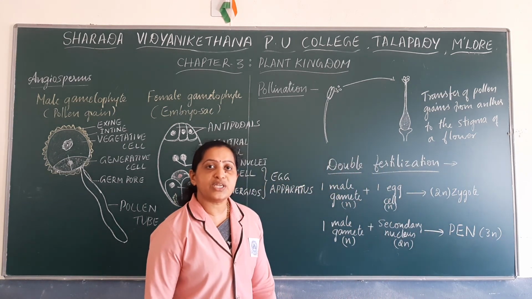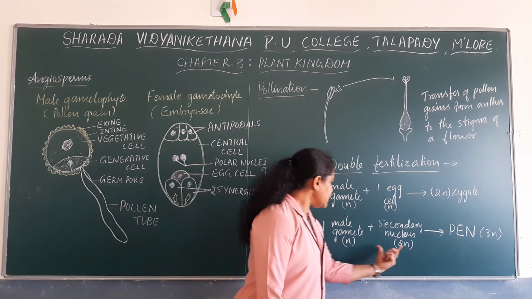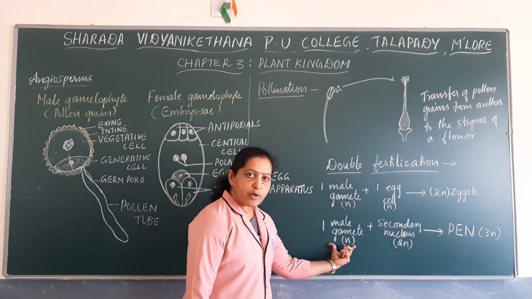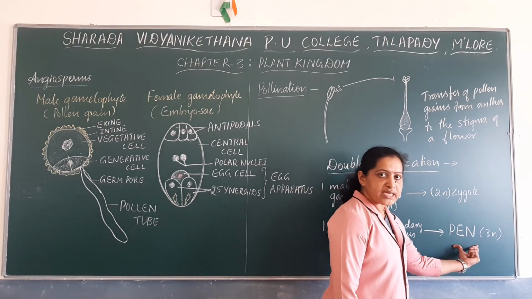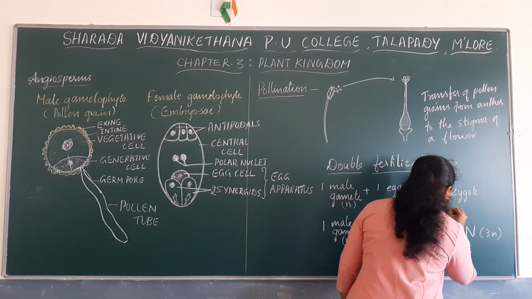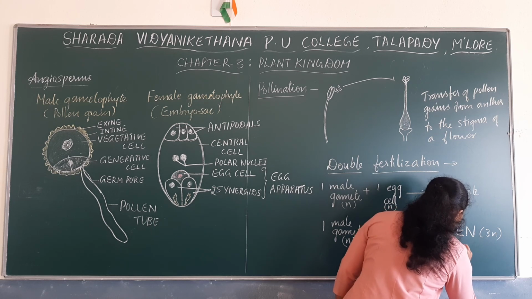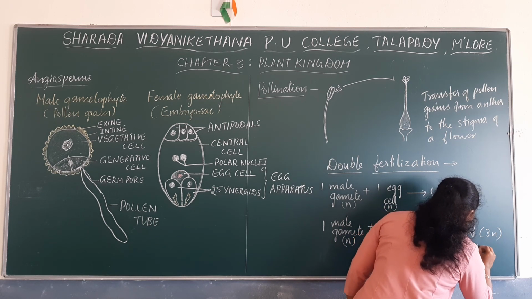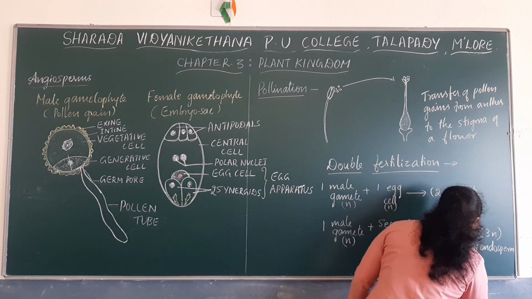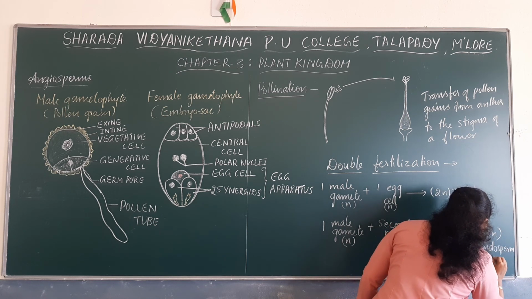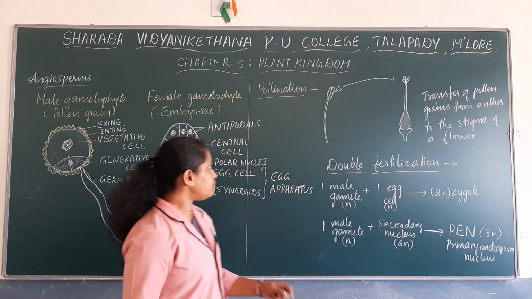3n, that is triploid. The diploid nucleus fuses with the haploid nucleus of the male gamete to form the primary endosperm nucleus. So where is this primary endosperm nucleus formed?